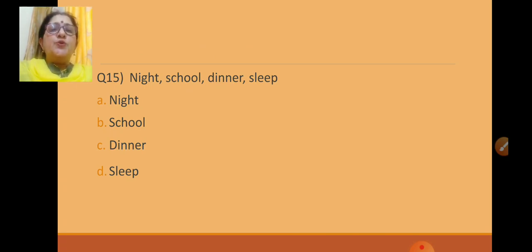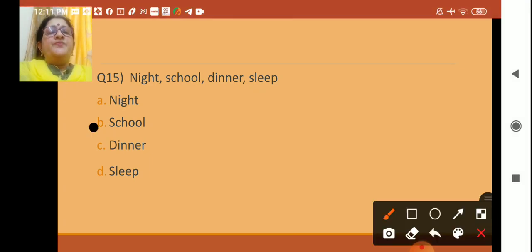Night, school, dinner, sleep. So what all things do you do at night time? You will have your dinner, you will sleep. Yes. So night, dinner and sleep are in a group, not school. So you have to click school. School is the odd one.